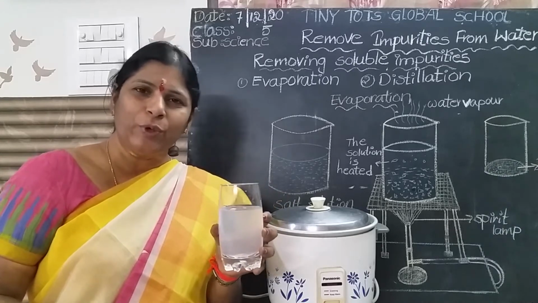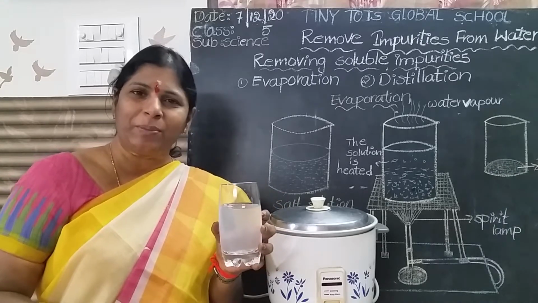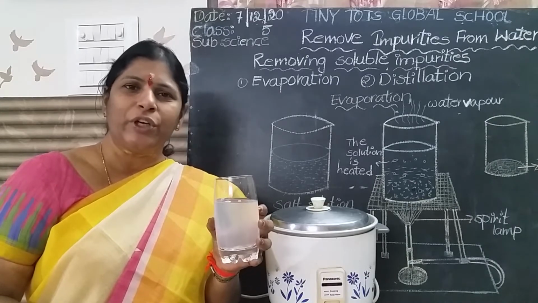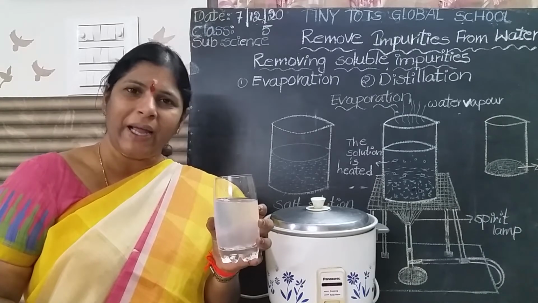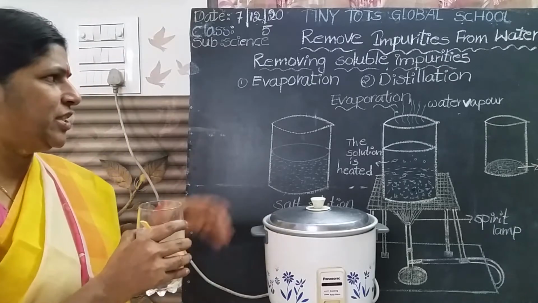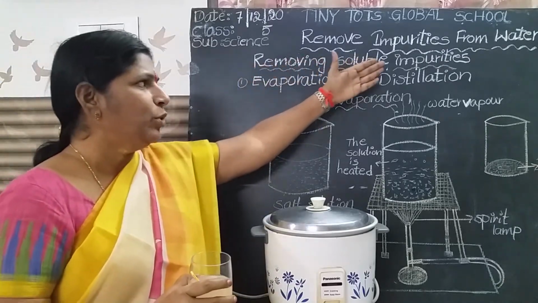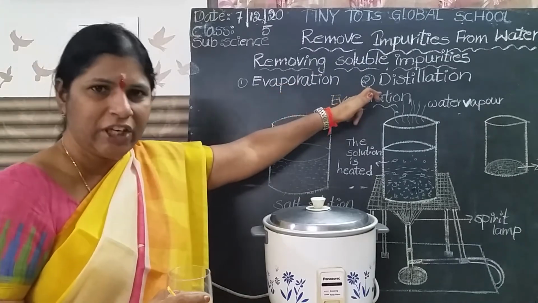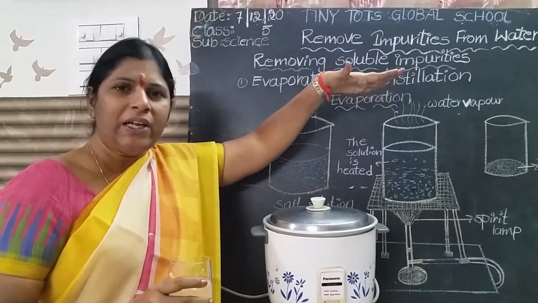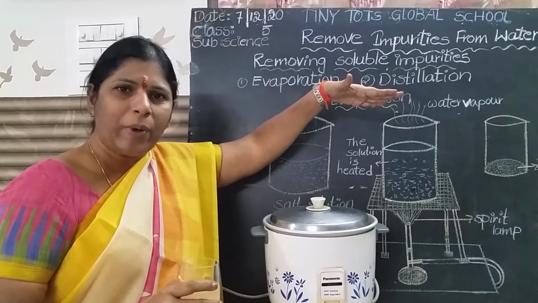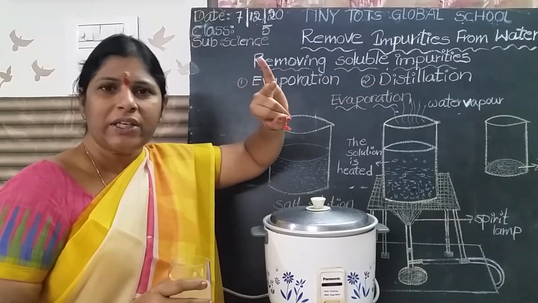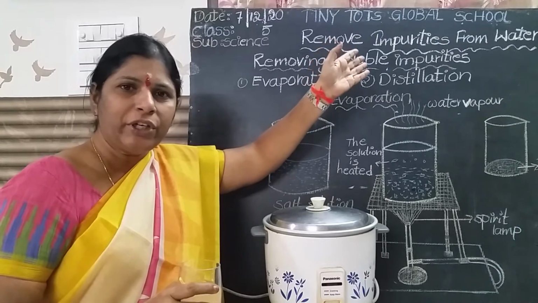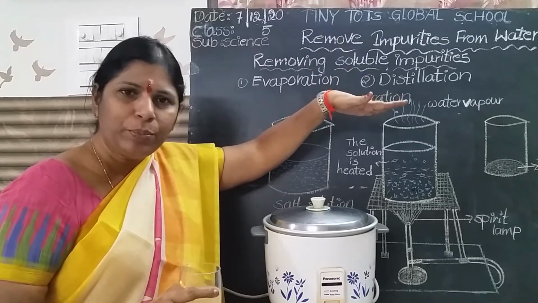So how can you remove the soluble impurities from the water? Soluble impurities are also removed from the water by evaporation and distillation. I say again, all insoluble impurities are removed by sedimentation, decantation, filtration. Now soluble impurities. Now we are going to discuss the soluble impurities.